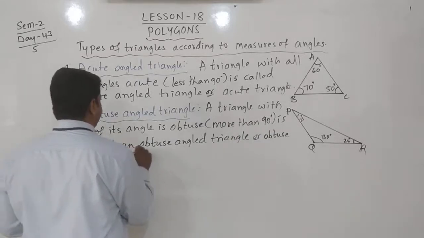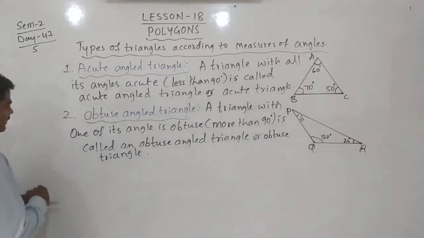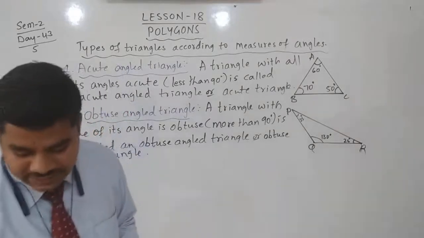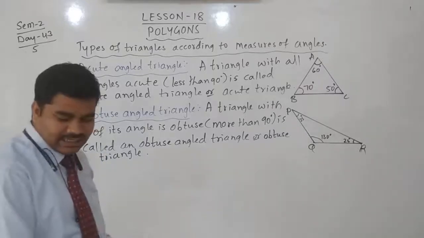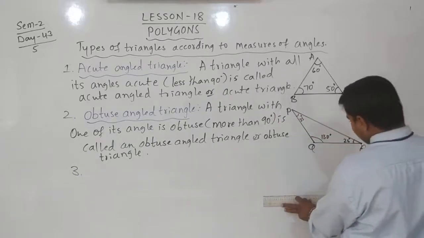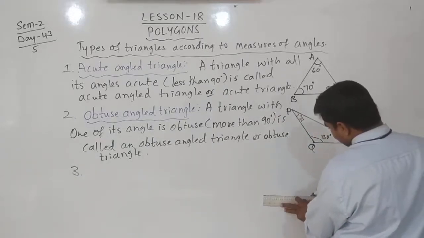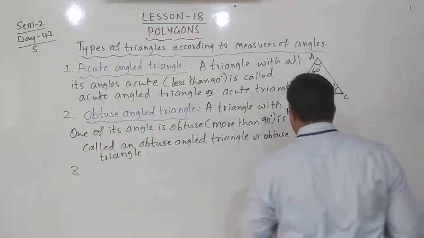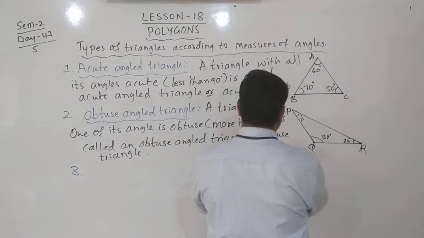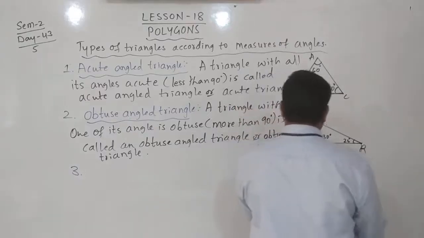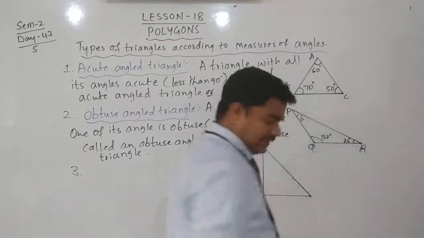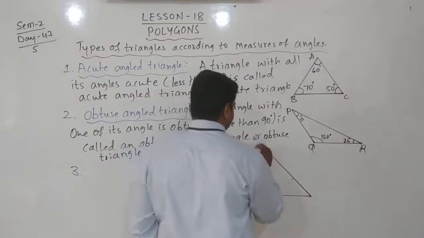And the next type is very important and very simple. A triangle having any one of its angles equal to 90 degrees. Yes, 90 degrees means a right angle. Here this is the triangle, where there will be a perpendicular. Any one of its angles is 90 degrees. This type of triangle we call a right angle triangle.